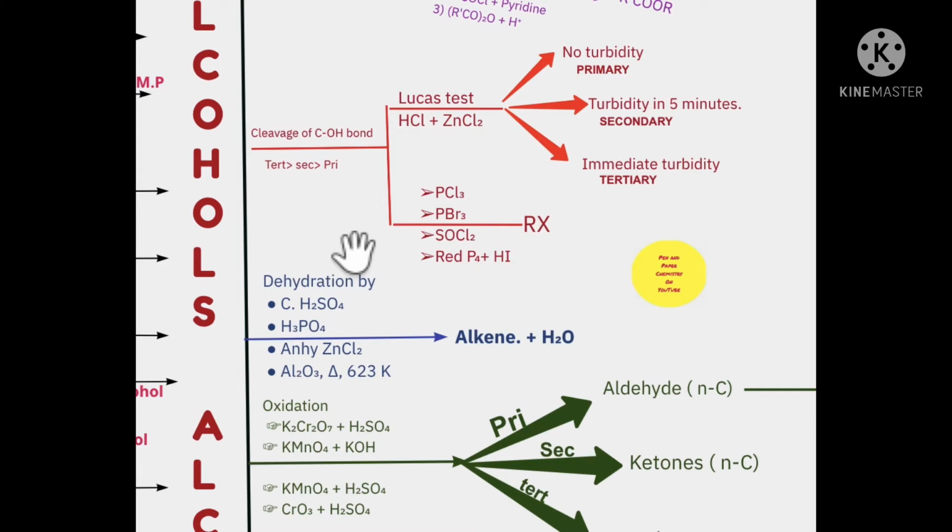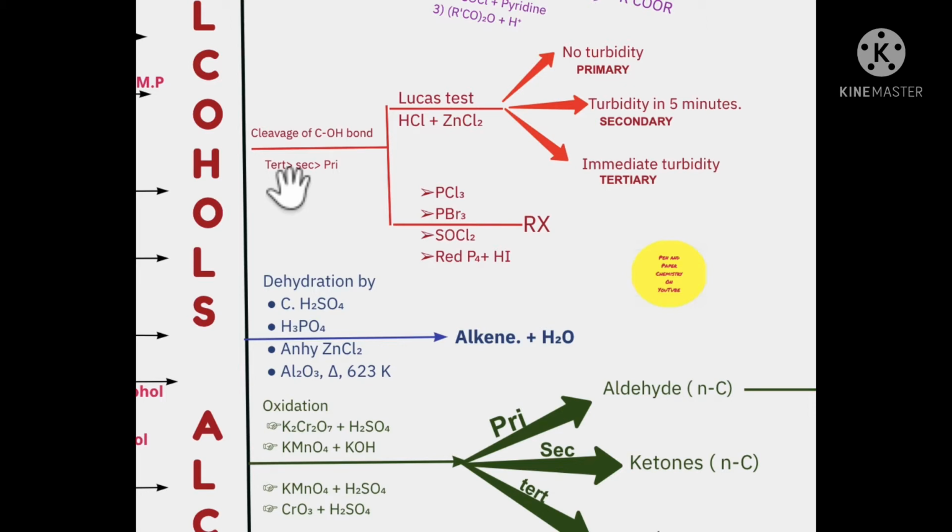This is just an introductory video to explain to you the flowchart. Also the reactivity order, tertiary, secondary, primary. You see, if I take away the OH, we'll have an alkyl group over here. What type of alkyl group will be formed if you have a tertiary alcohol? Obviously, it's a tertiary alkyl group. And that alkyl group will carry a positive charge. So it's a tertiary carbocation.